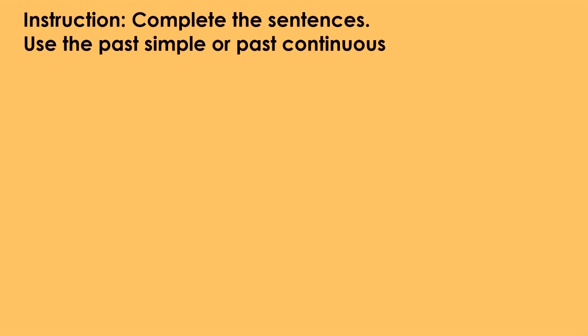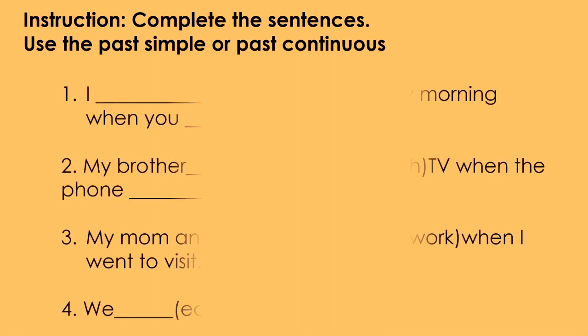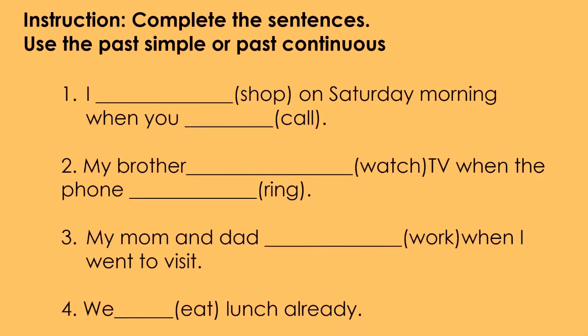What we have in front of you is a short exercise. Instructions. Complete the sentences using the past simple or past continuous. We have the verb in the bracket, which I want you to change using past simple or past continuous. Number 1, I shop on Saturday morning when you call.